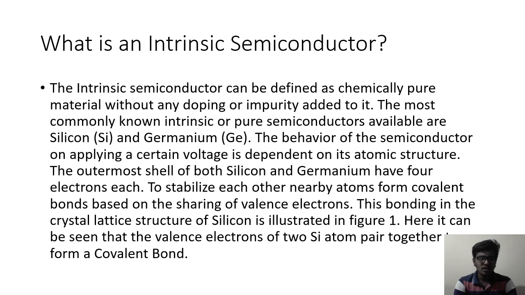This bonding in the crystal lattice structure of silicon is illustrated in the figure. Here it can be seen that the valence electrons of Si atoms pair together to form a covalent bond. So this is about the intrinsic semiconductor, which, as we know, is the purest semiconductor.